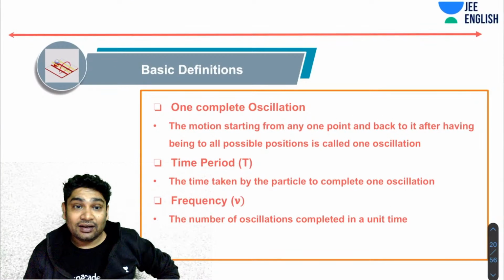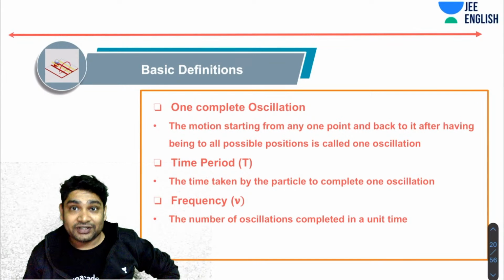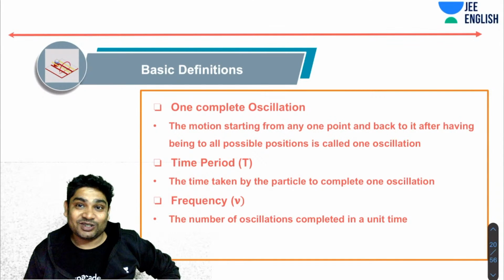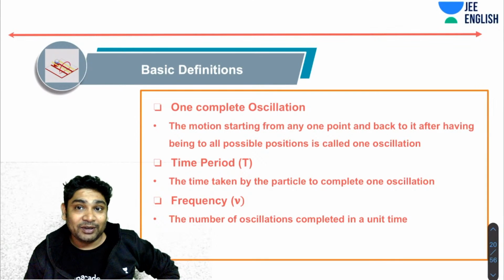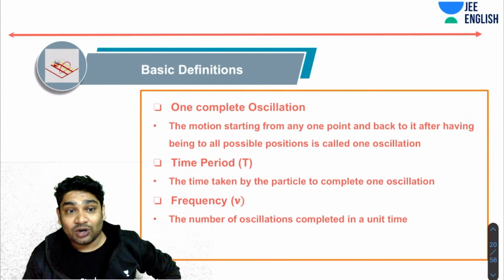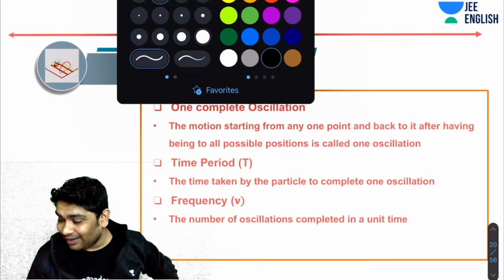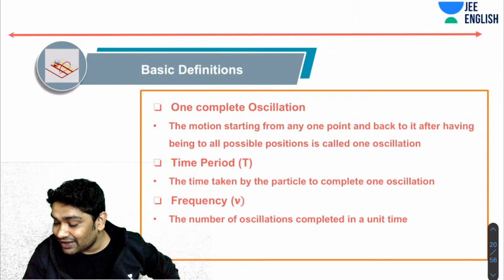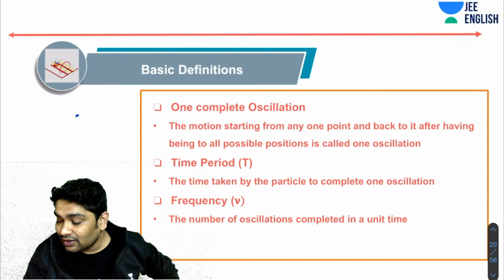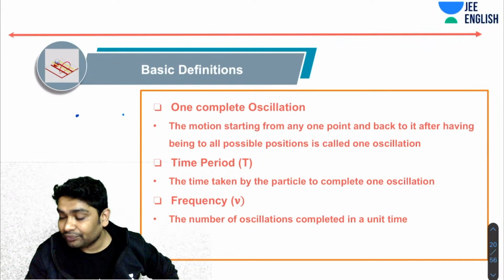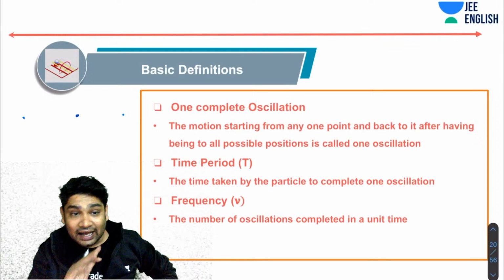Next, again, we will talk about some more definitions. One complete oscillation: the motion starting at any one point and coming back after having been to all possible positions is called one oscillation. Imagine the particle is moving about the mean position. Let's say here is the mean position, and here are two extremes, one extreme here, one extreme here. Imagine this is the entire range of motion.